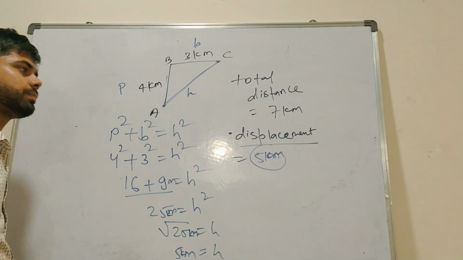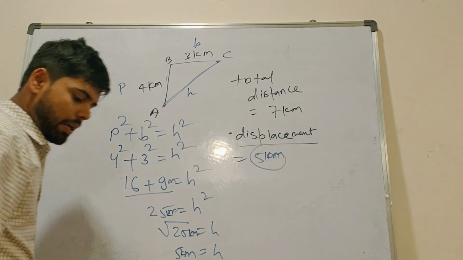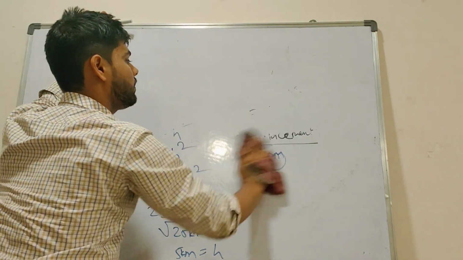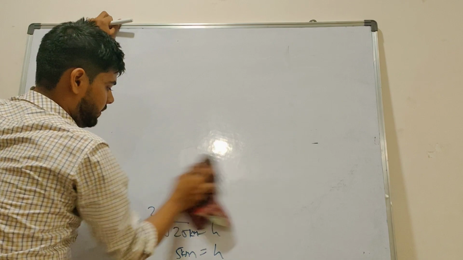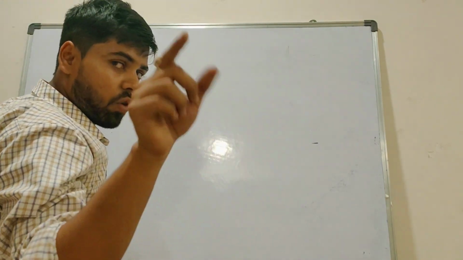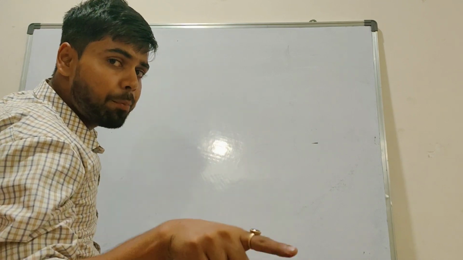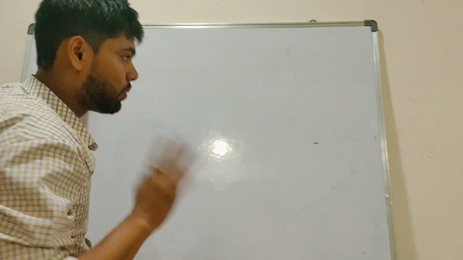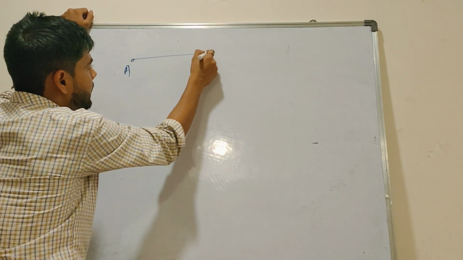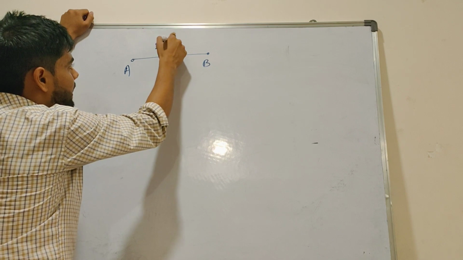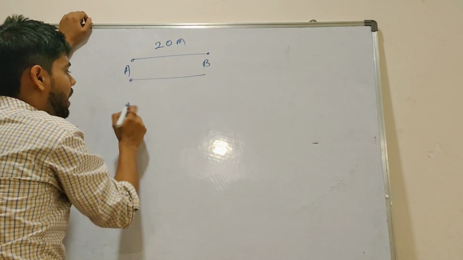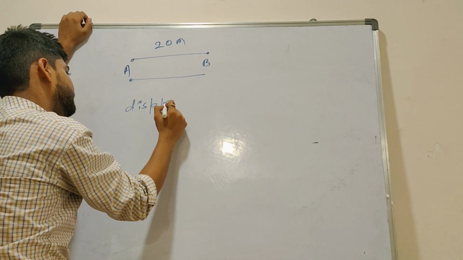Any doubts? No sir. Write down. I will give you one more problem on that. I said distance and displacement. In displacement, bacha, if the starting point and end point are the same, it is 0. Understand how. You started from point A, went to point B, and covered 20 meters. From point B, again you came to point A. What distance did you cover? Tell me.